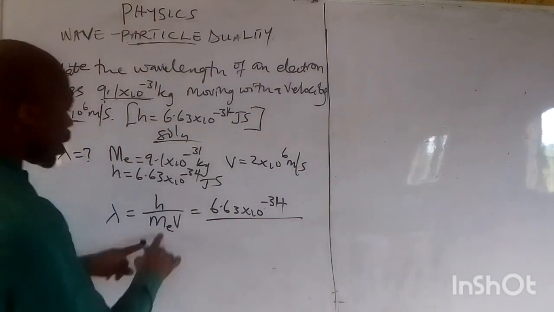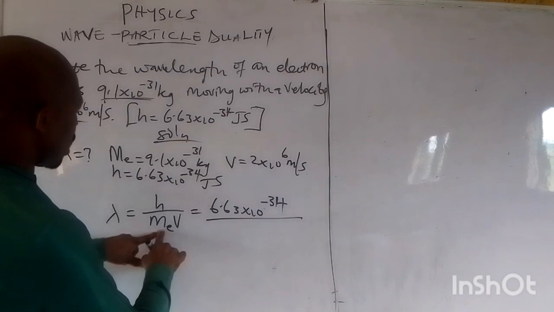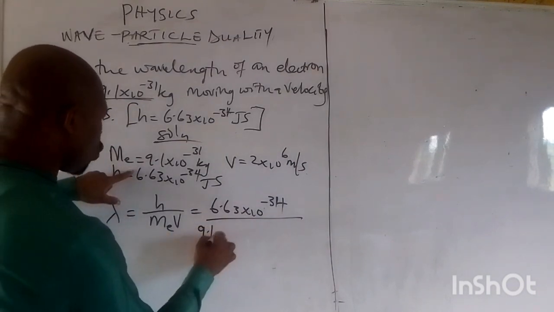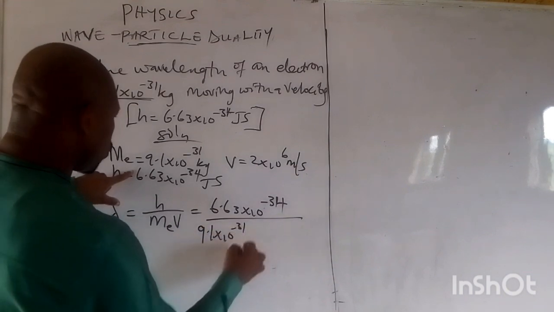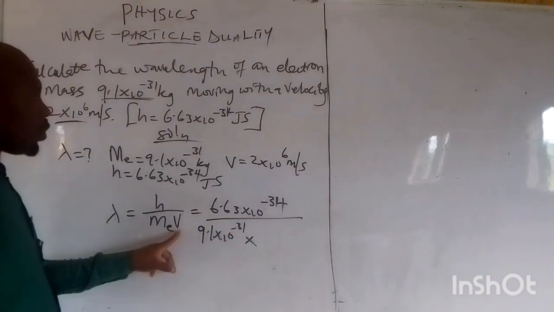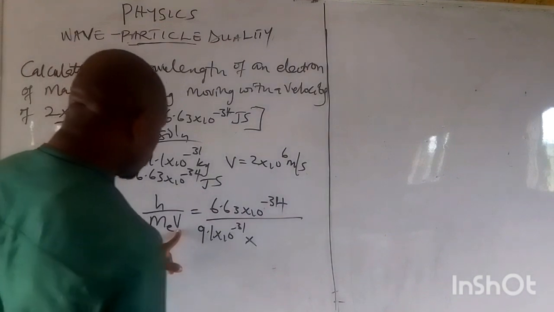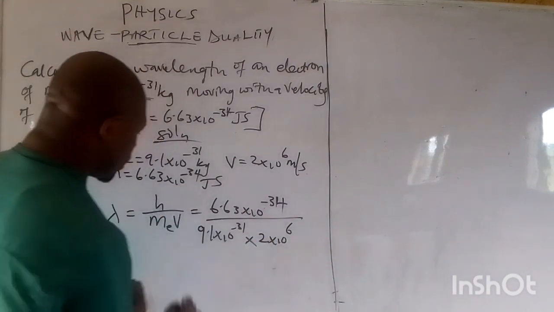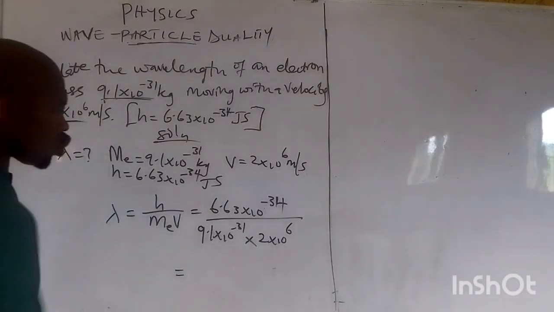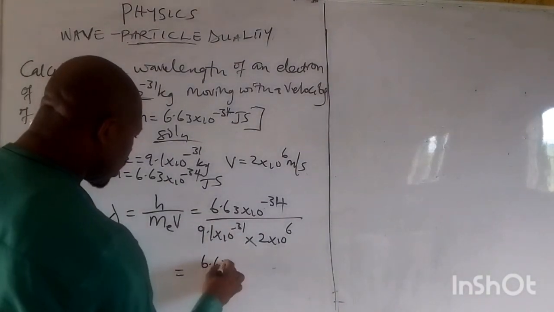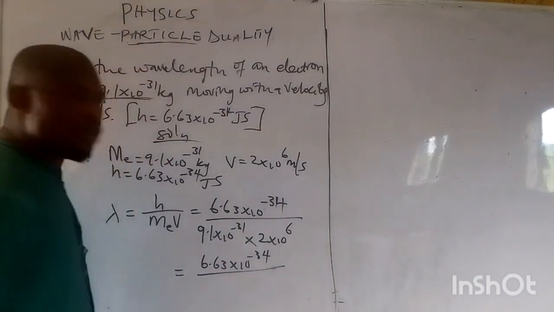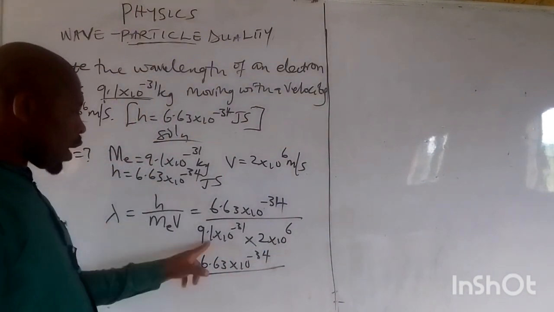All over the mass of the electron, which is given as 9.1 times 10 to the power minus 31, times the velocity, the speed, which is 2 times 10 raised to the power 6. We will still write 6.63 times 10 raised to the power minus 34 all over. At this point, we can now multiply.